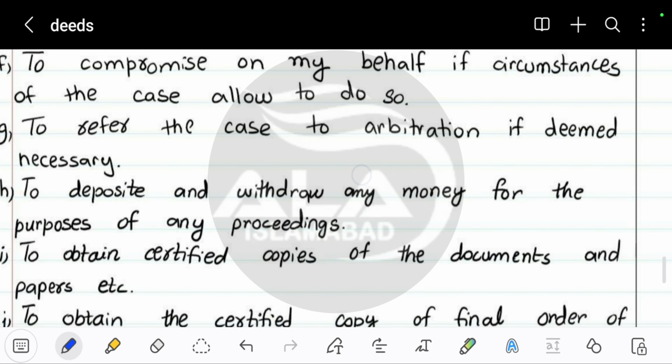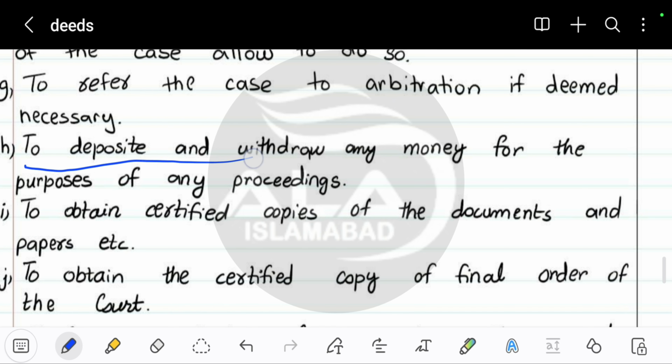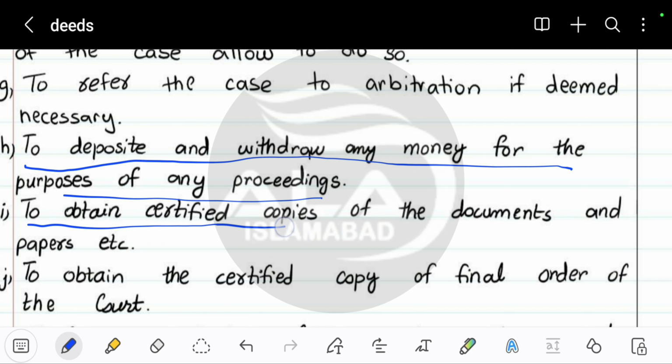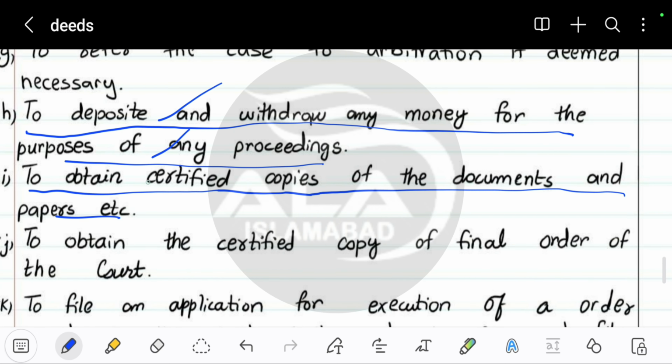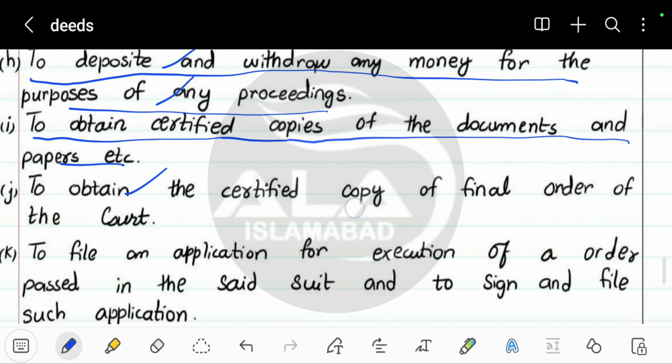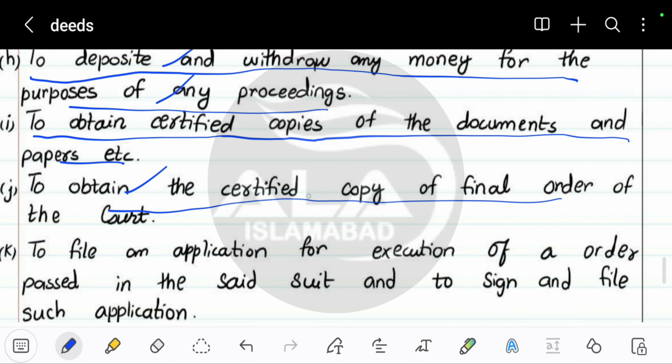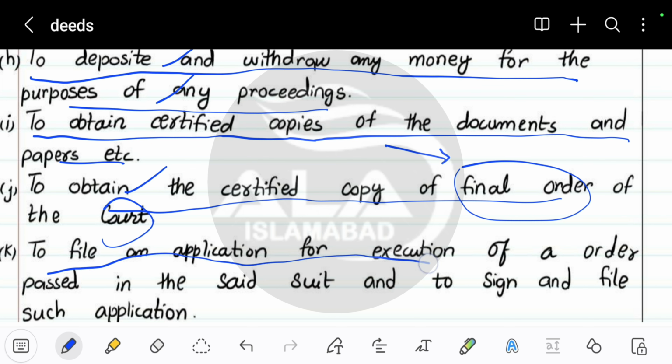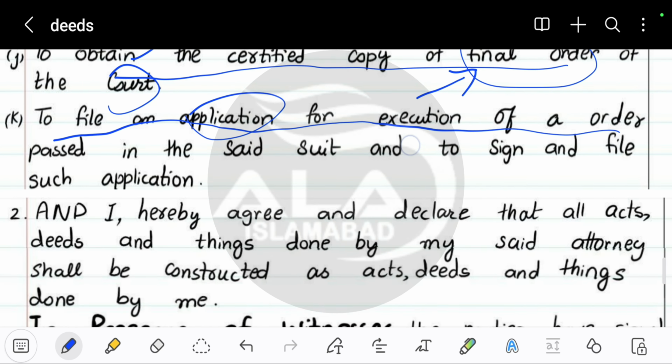So I'm going to move on to the next point. He can also deposit or withdraw any money for the purpose of any proceedings, and obtain certified copies of documents or paperwork, like all these things you're seeing here. He can do all of this. He can obtain the certified copy of the final order, like the final order the judge gives, and collect it. And he can file an application for execution of an order, or if he thinks the order is not valid, he can also file an application against that order. He can also do that too.